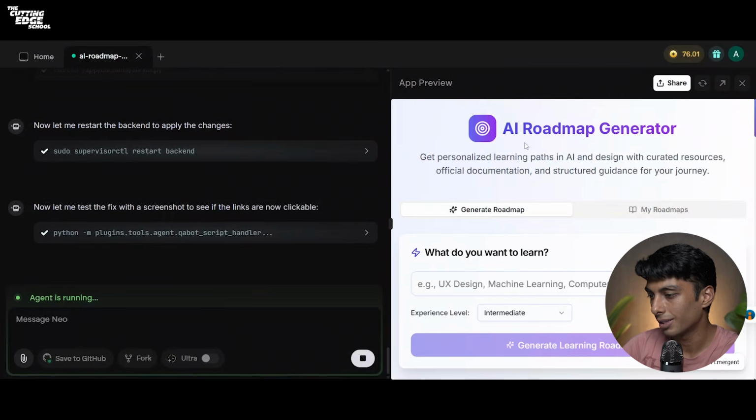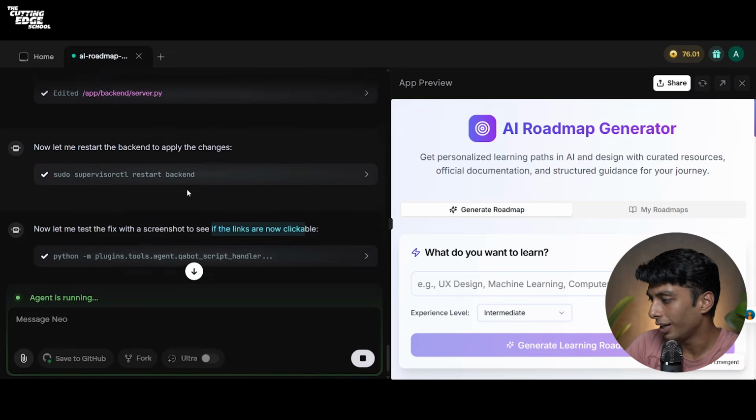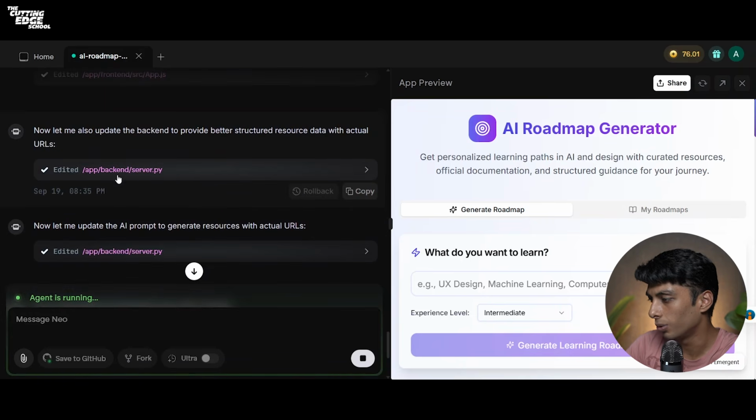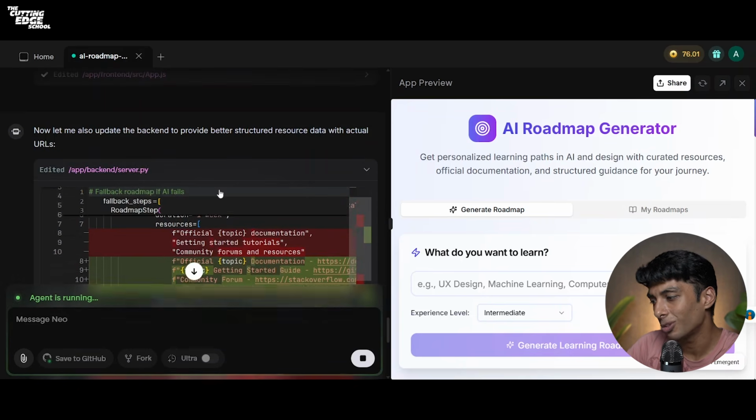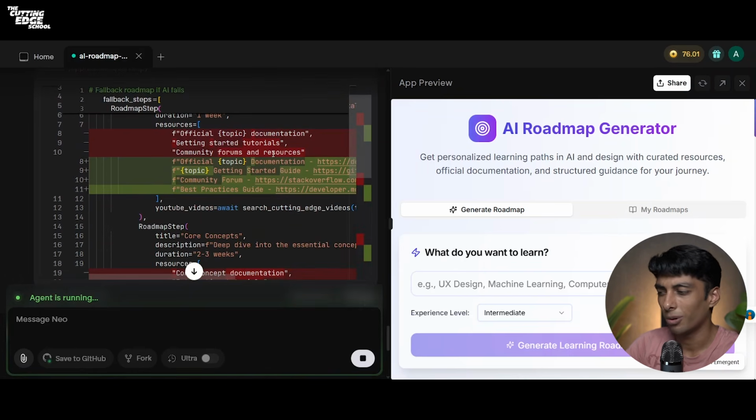Let me close this. Let's see on the left what's been going on with our agent. It says now let me test the fix with a screenshot to see if the links are now clickable. Going a little bit above, you can see that the agent was fixing files for you. You can see the actual fix that it did. Now, if you are from a non-technical background, this is just some coding fixes that your agent is taking care of for you.